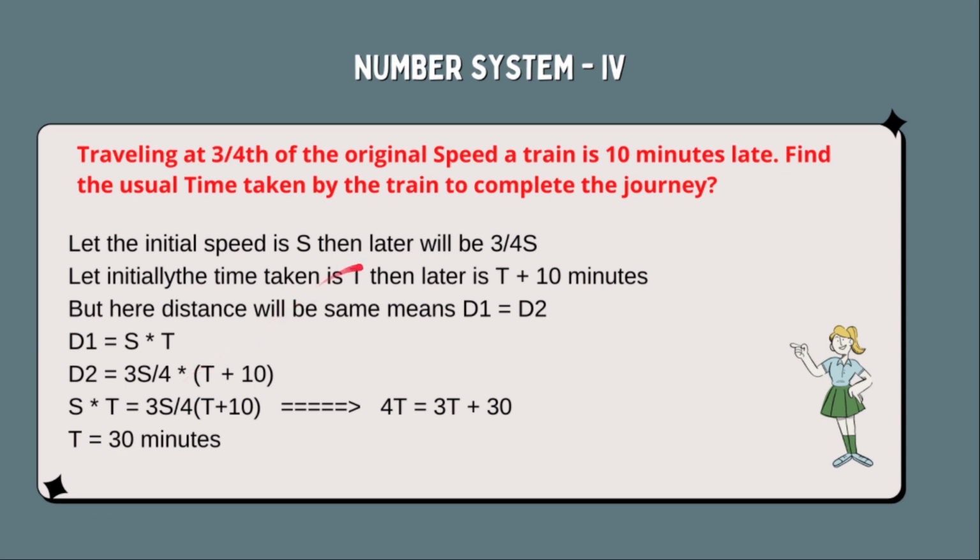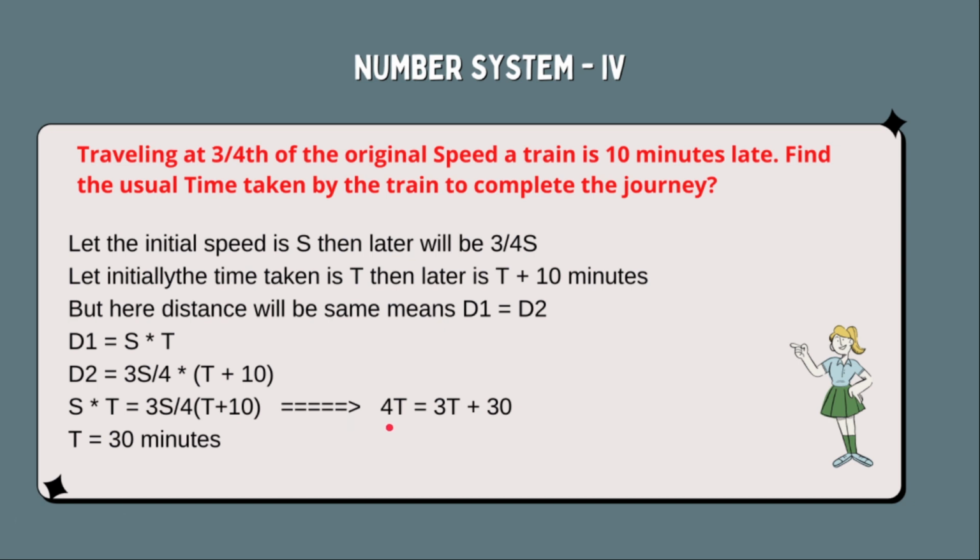d2 is when the speed is 3/4 of s. So 3s/4 into time taken. What is the time taken? 10 minutes late, means t plus 10. Now solve it. d1 equals d2 means s into t equals 3s/4 into t plus 10. So that's what I have done here. s into t equals 3s/4 into (t plus 10). s will cancel. We are left with t equals 3/4 into (t plus 10).